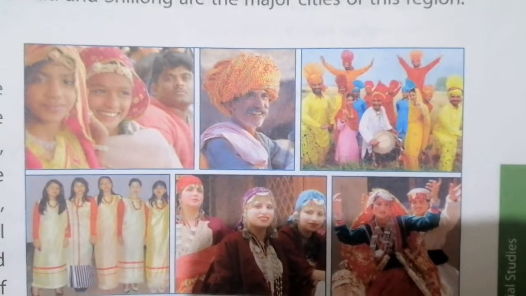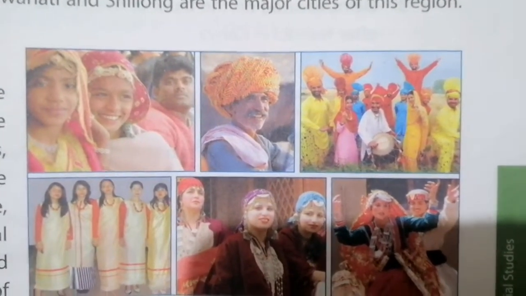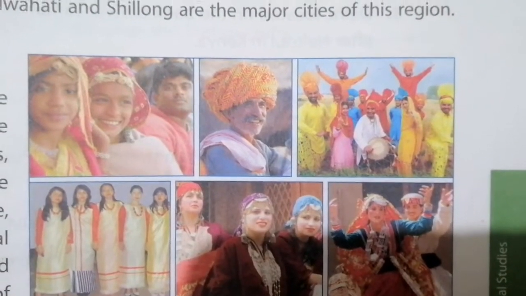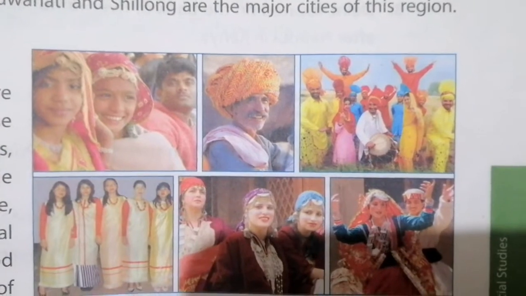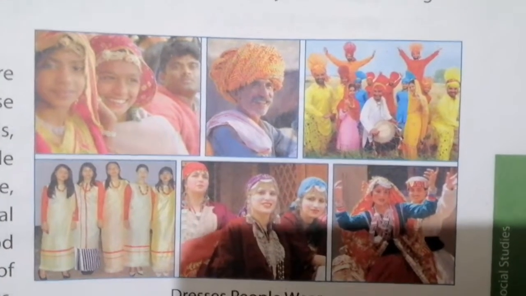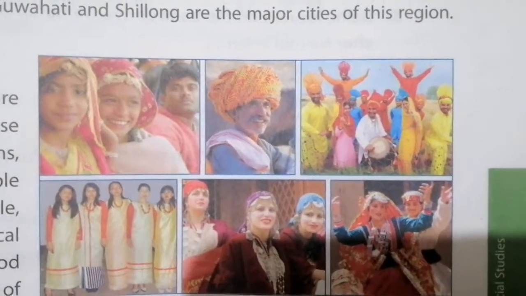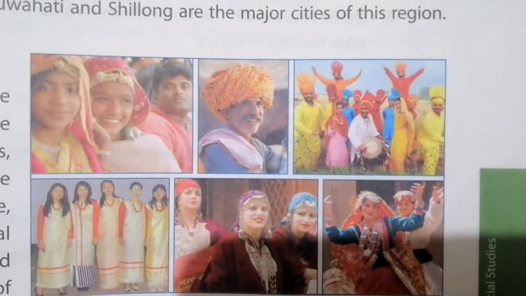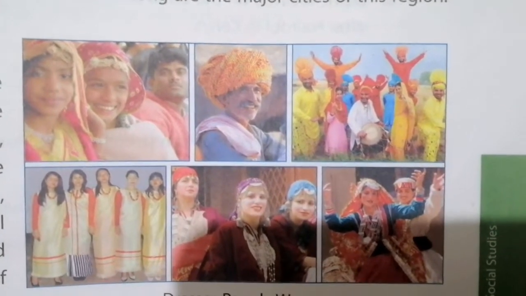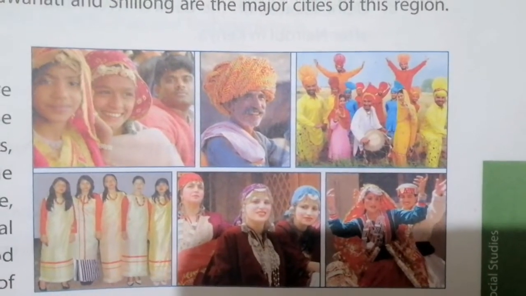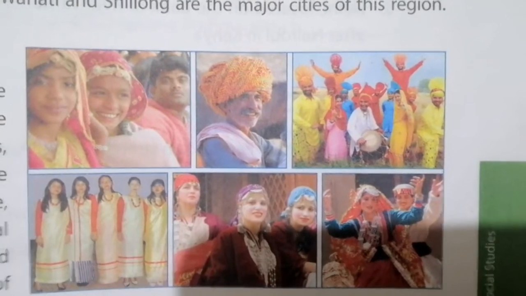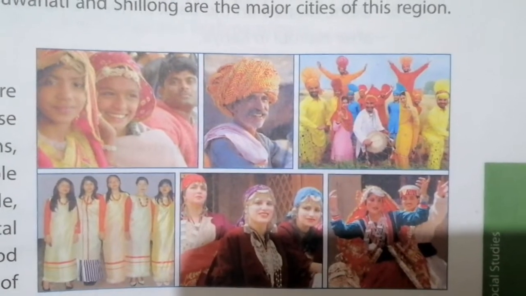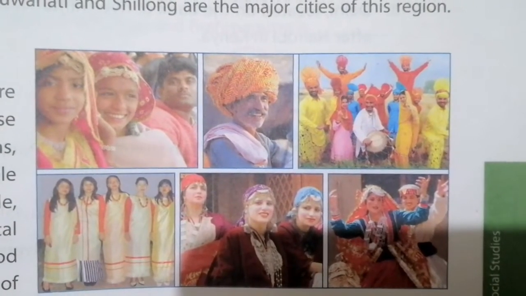For the last 2 weeks we were seeing the chapter Fertile Plains of North India. In the last class we saw the divisions of the Northern Plain. The Northern Plain is divided into 3 types: Satluj Basin, Ganga Basin and Brahmaputra Basin. Today we are going to see some places in the Northern Plain, the people of the Northern Plain and the regions present. Shall we start?